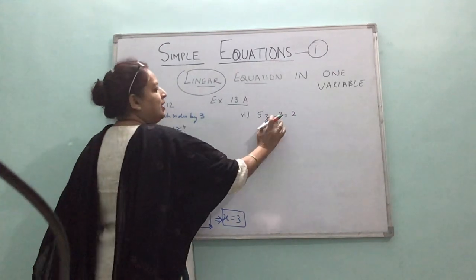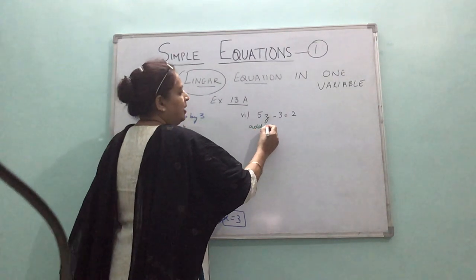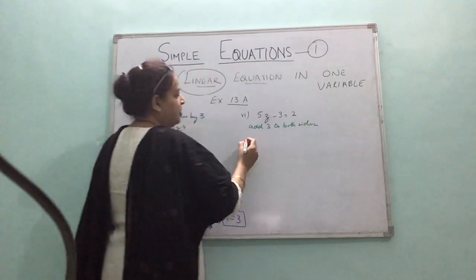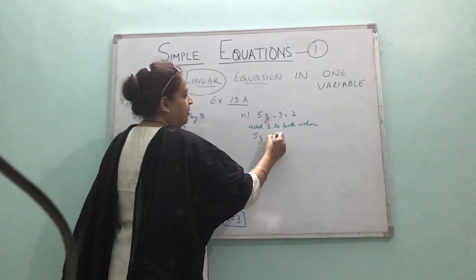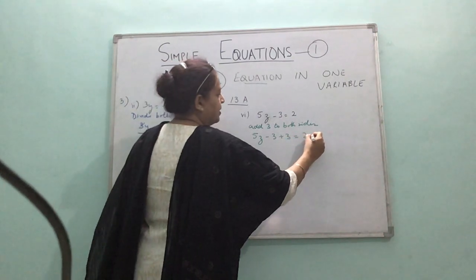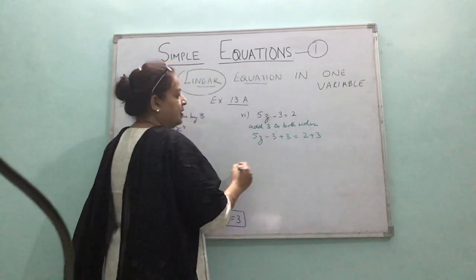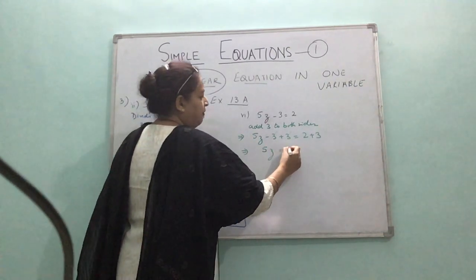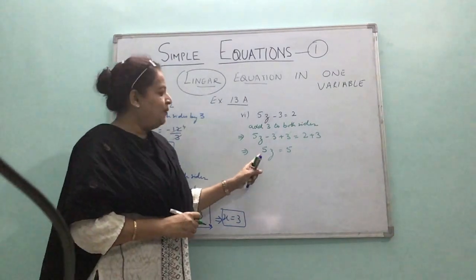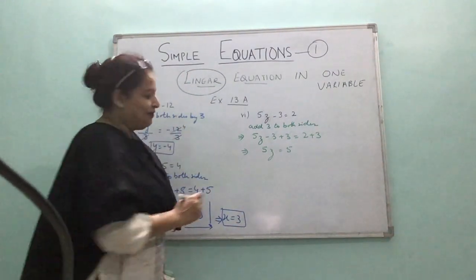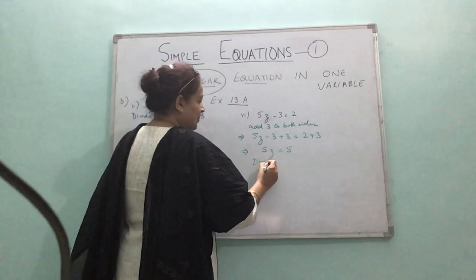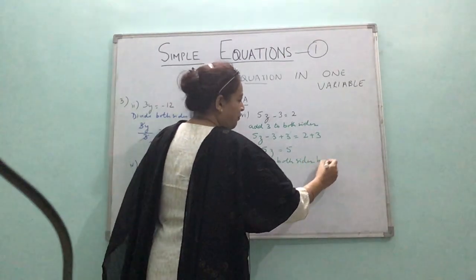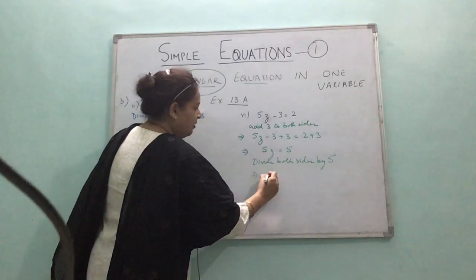So now this 3 is subtracted, so what will we do? Add 3 to both sides. So 5z minus 3, we add 3 to both sides. Now this of course cancels off. So this is for the step, children. 5z. Now what do you think? 5 is multiplying. So we divide both sides by 5. So what do you get, children?